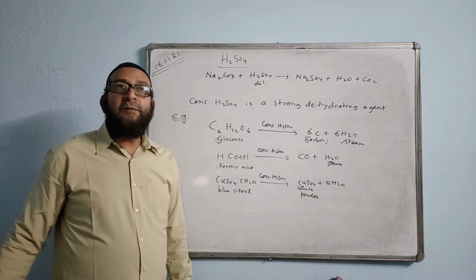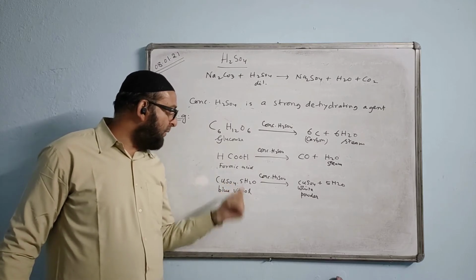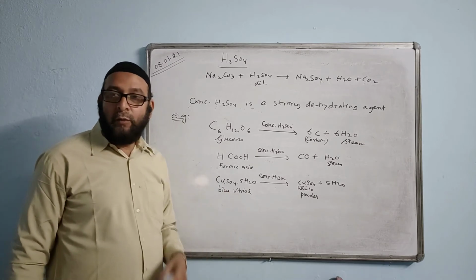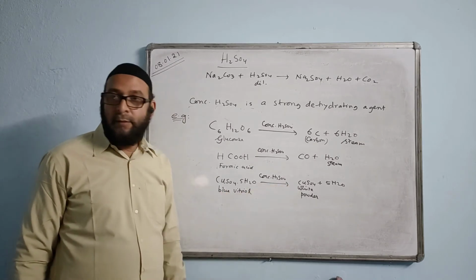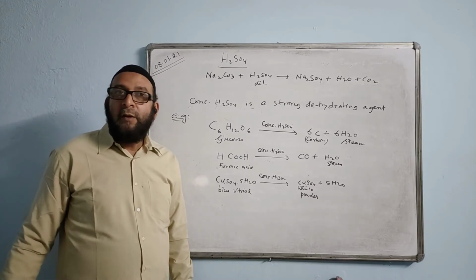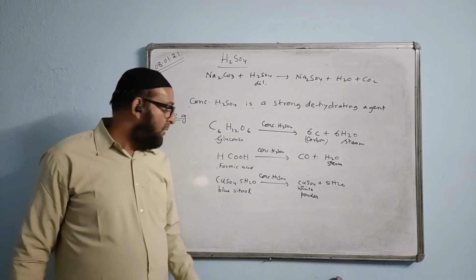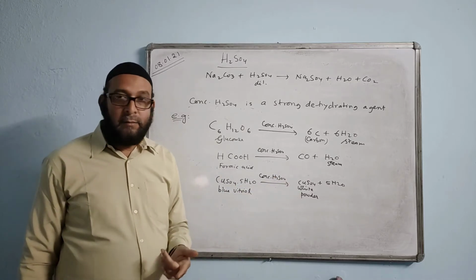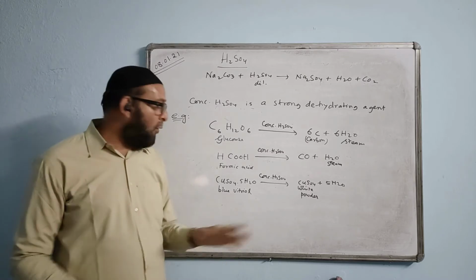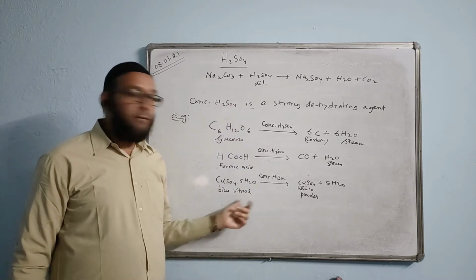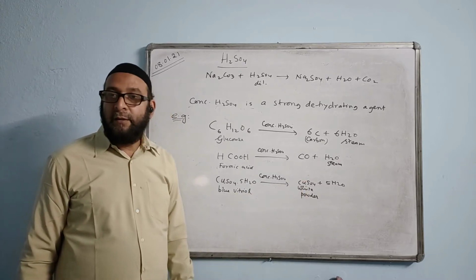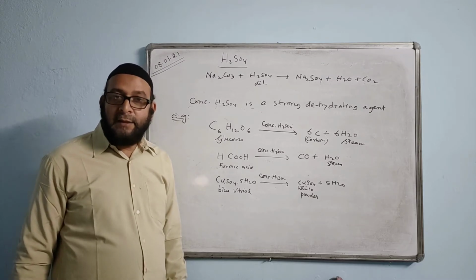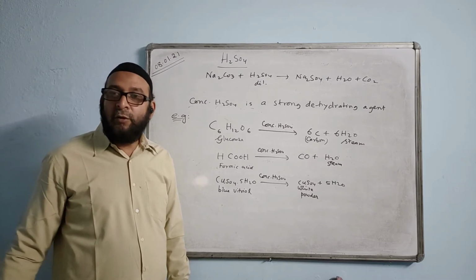What happens when concentrated sulfuric acid is added to copper sulfate pentahydrate crystal, or they will say blue vitriol? It will change into white powder plus the production of steam. Question may come: can you change blue vitriol into white powder other than by heating? You can do it by heating also. When you heat, the water molecules will go out and it will change into white powder of copper sulfate. But other than heating, this is the method: adding concentrated sulfuric acid without heating, you can do it.